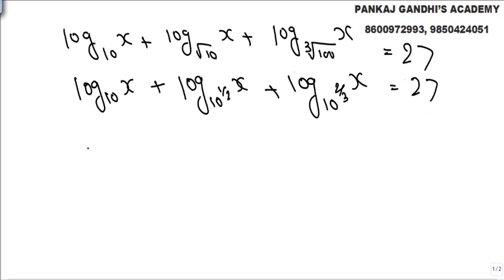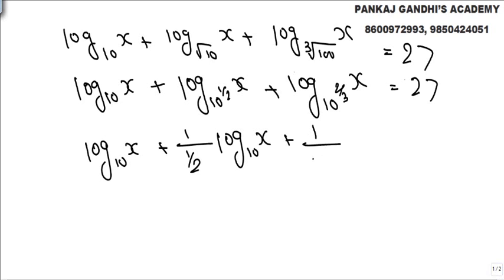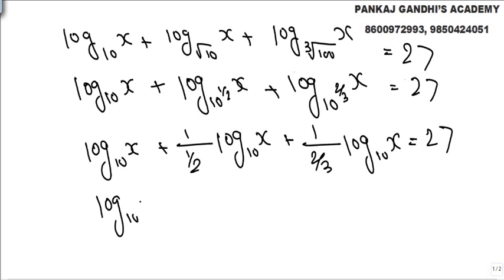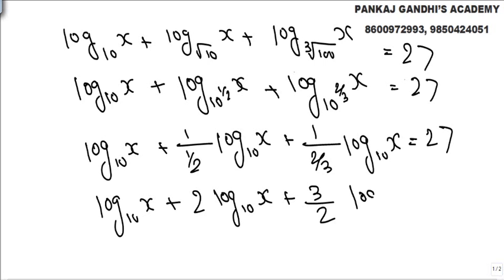So what all we know now, log to the base 10x, 1 upon 1 by 2 ये बाहर निकाल लिया है, log to the base 10x, 1 upon 2 by 3 log to the base 10x, 27, log to the base 10x, 1 upon 1 by 2, 2 log to the base 10x, 3 by 2 log to the base 10x. I repeat, root 10 means 10 raised to 1 by 2, ये बाहर आ जाता है here.